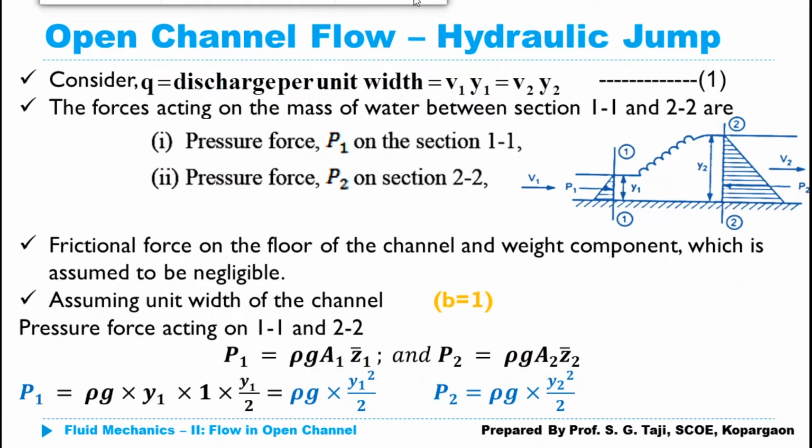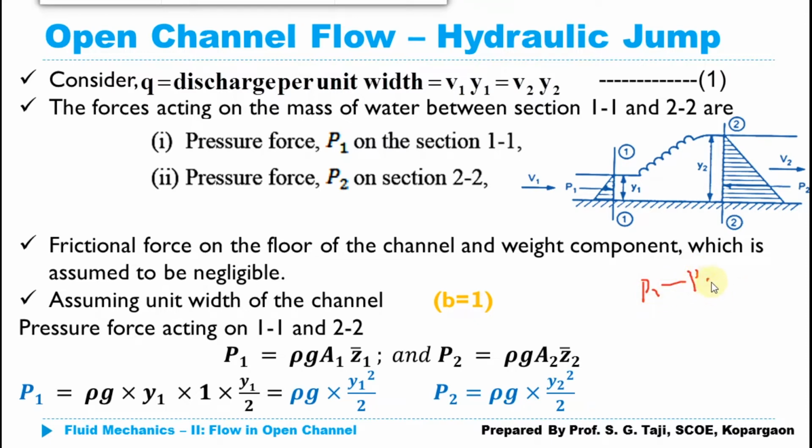Now while considering those two forces, we can simply determine the net force which is going to act on the fluid mass which is available in between section 1 and section 2. So what would be the net force which is going to act? That would be the difference between those two forces which are acting in opposite direction. So I can simply take here P1 minus P2 or P2 minus P1.